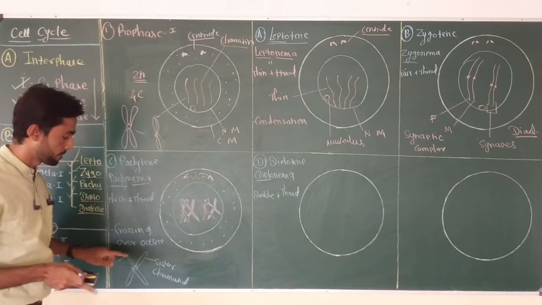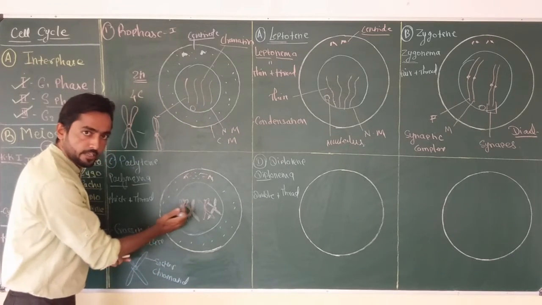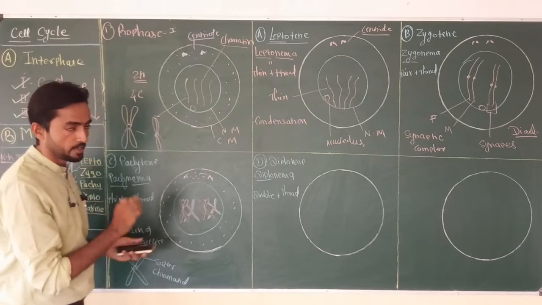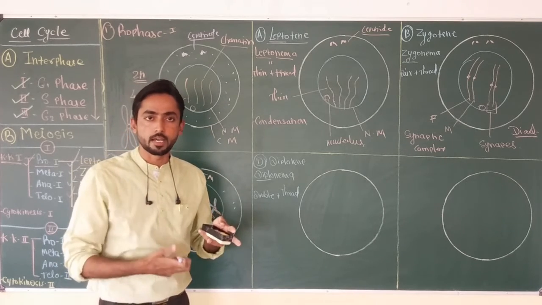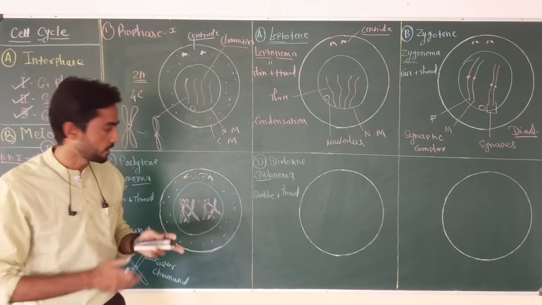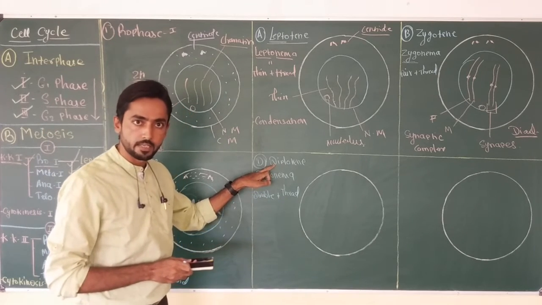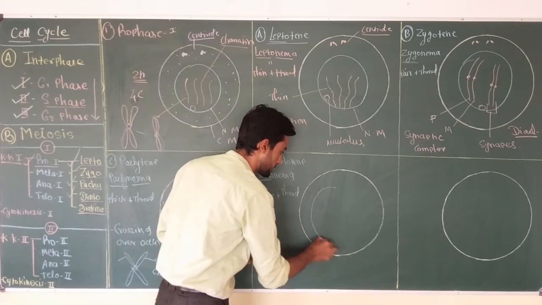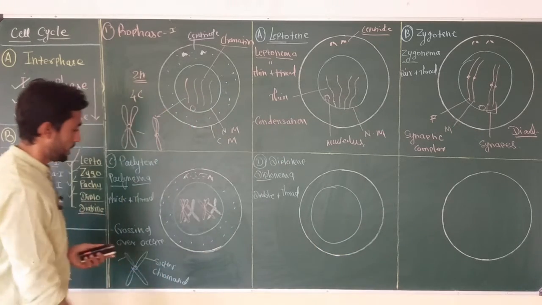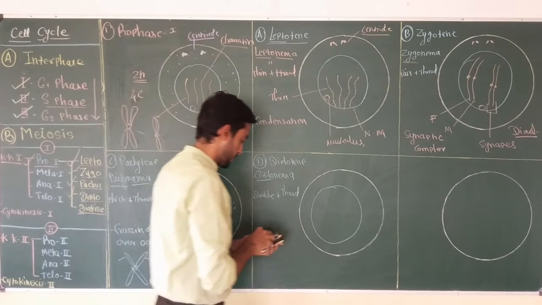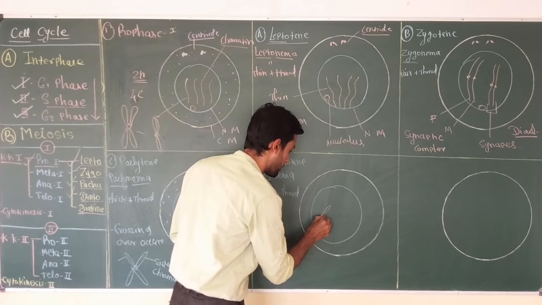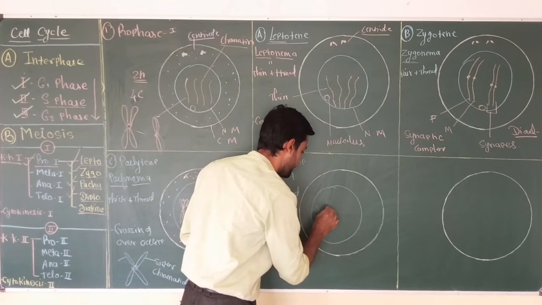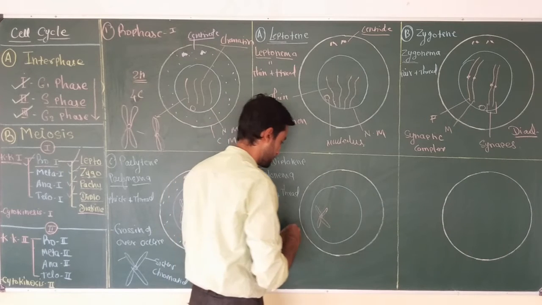But after crossing over and exchange of the genetic information, there is no longer a need for the homologous chromosomes to remain in the pair, so they can move away from one another, and this takes place in diplotene. This is the nucleus of the cell, and now these two chromosomes start moving away from one another. First chromosome,